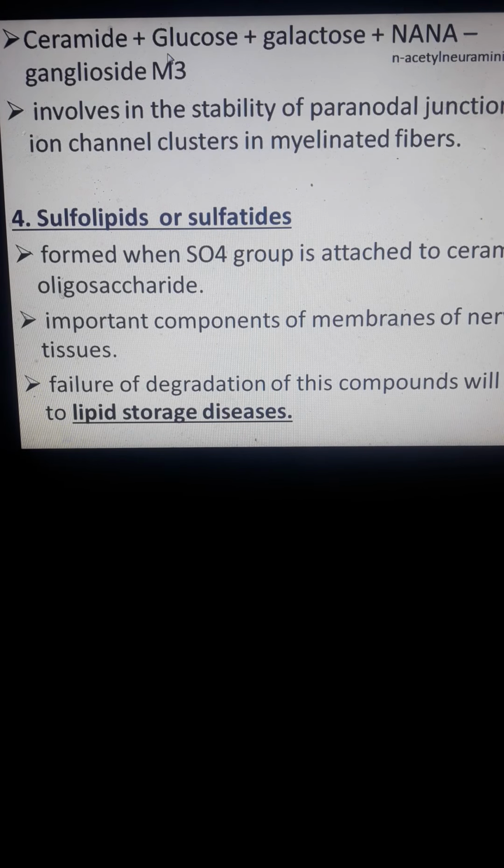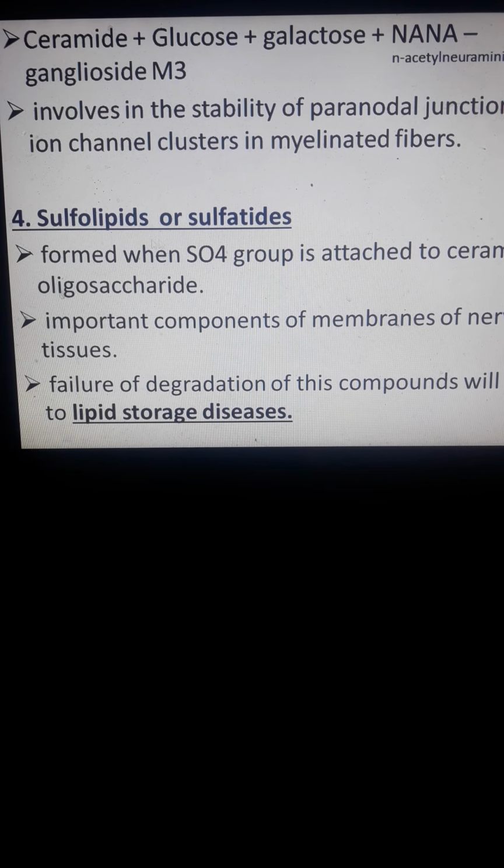So for the structures, I will just give additional info for you. Ceramide, monosaccharides, and we have globosides. Ceramide plus glucose plus galactose plus what we call NANA, or N-acetylneuraminic acid, will form ganglioside M3. It is involved in the stability of paranodal junctions and ion channels at myelinated fibers. So when you say myelinated fibers, it refers to the axons, because that is the part of the cells of the nervous tissues which insulates the axon.